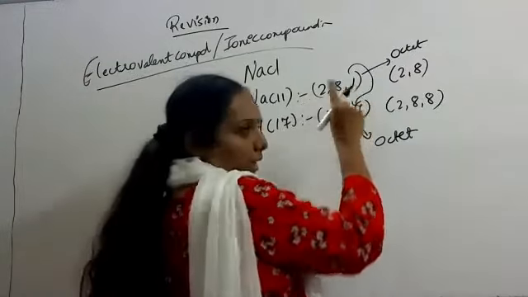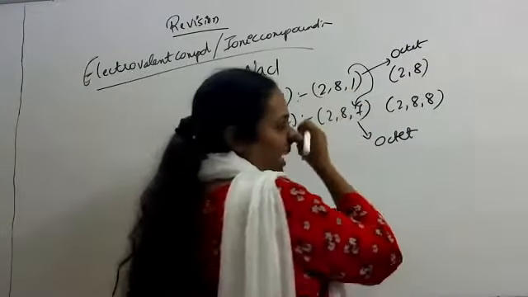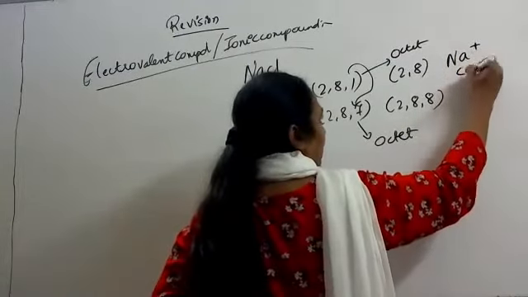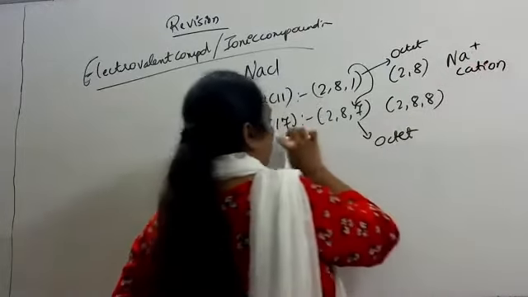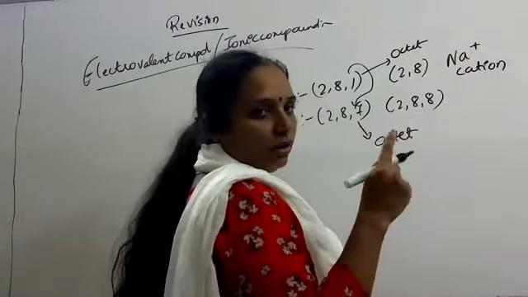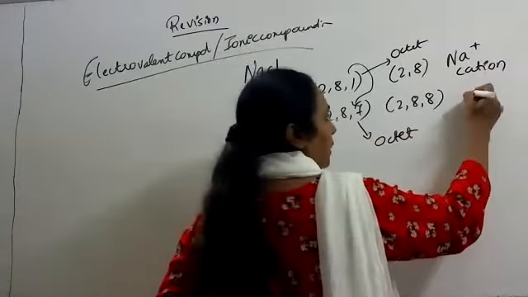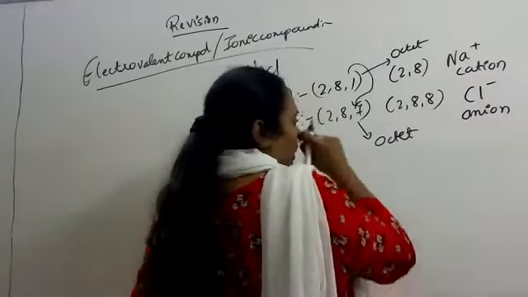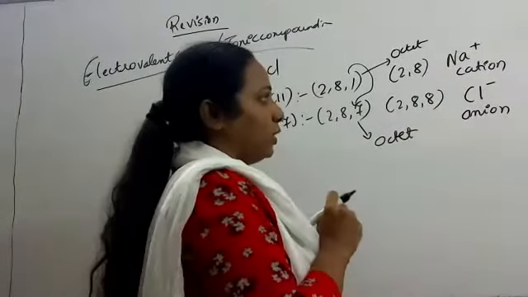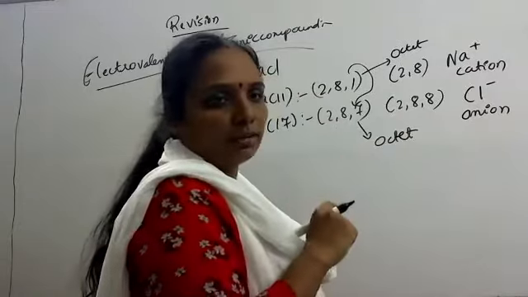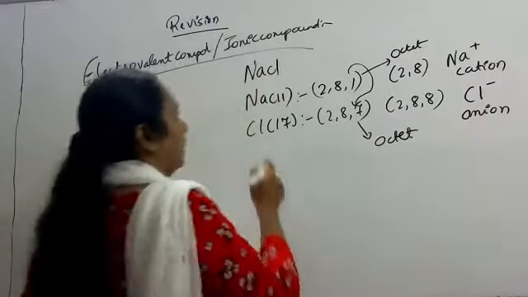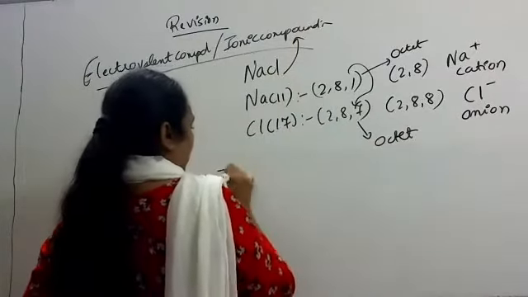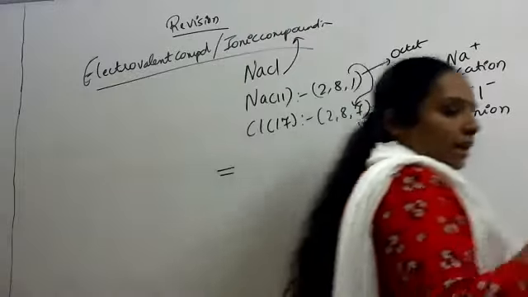Sodium has donated one electron. Electron means negative charge, so sodium gets one positive charge. Sodium cation. Chlorine is accepting one electron, means it is accepting one negative charge. So it is chloride anion. So that is an electrovalent compound or ionic compound which is formed by transfer of electron from one atom to another. So here sodium chloride is an ionic compound. Then we will see electrovalence. Any doubt in this?